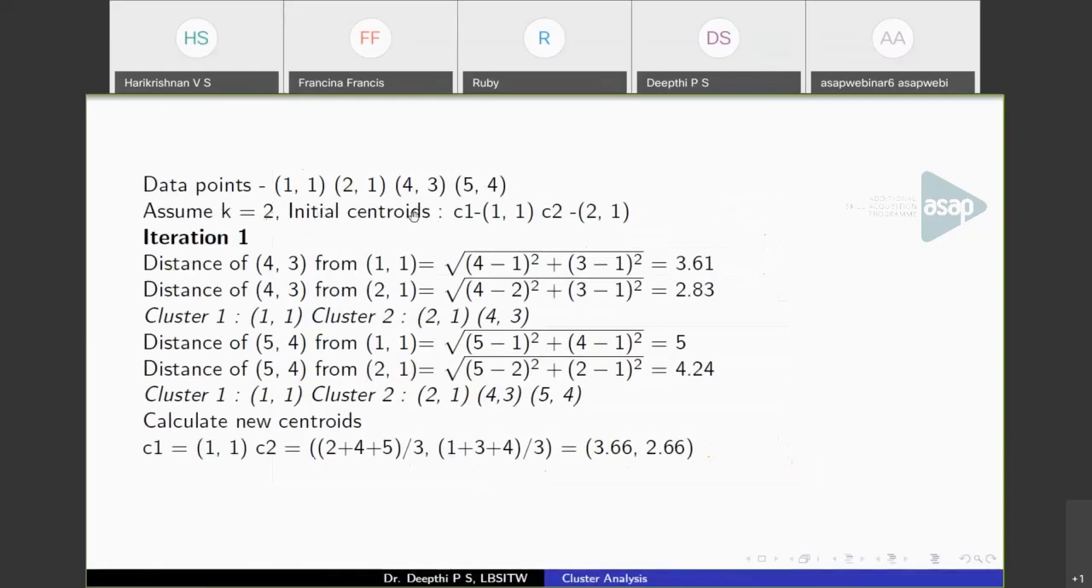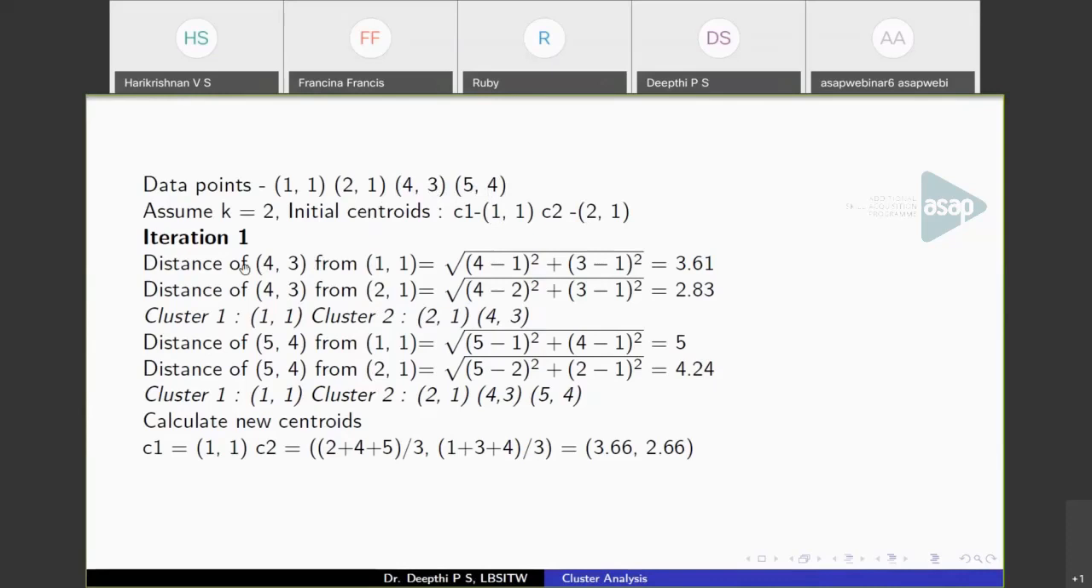And I'm picking initial centroids at random. So cluster 1 centroid, C1, will be 1, 1, and C2 is 2, 1. So you can choose any set of points as initial centroids. Here I am choosing the first 2 points as initial centroids. So once you have initial centroids, you have to measure the distance of each data point from these centroids. So the remaining points are, we have only 2 points, 4, 3 and 5, 4.